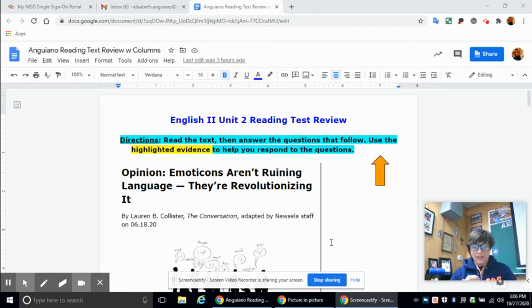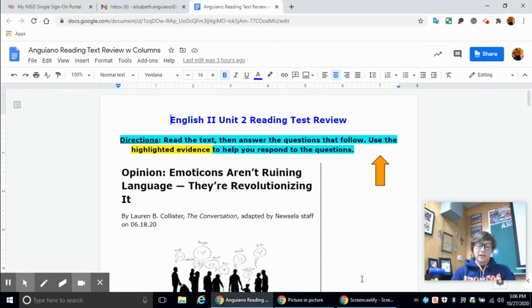Hey guys, so today we are going to be reviewing for our reading test. You are going to be responsible for completing a reading assessment, and this is, in fact, the article that you will be assessed over. What we're going to do today, which is something I haven't done yet, but I wanted to do this time just because of the importance of this topic.